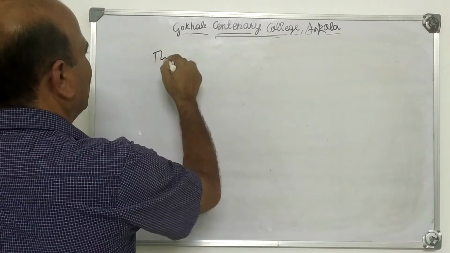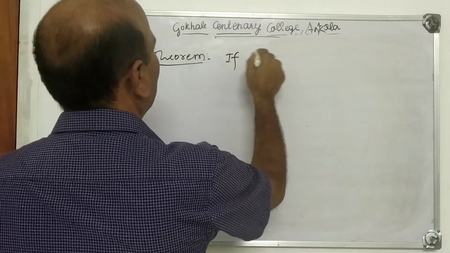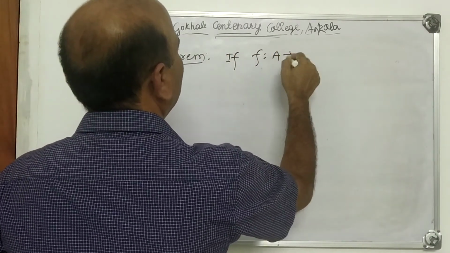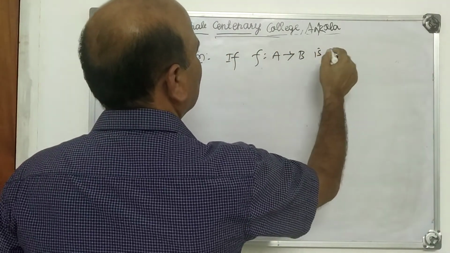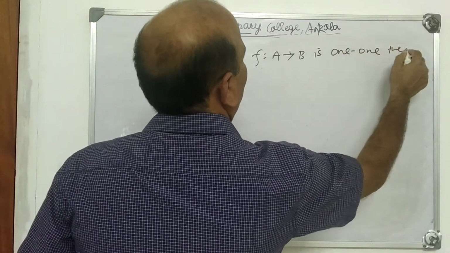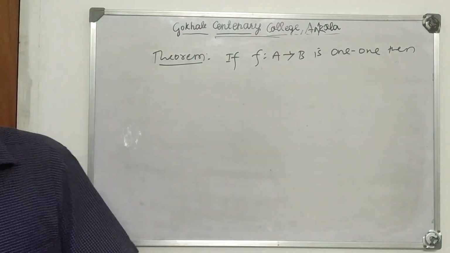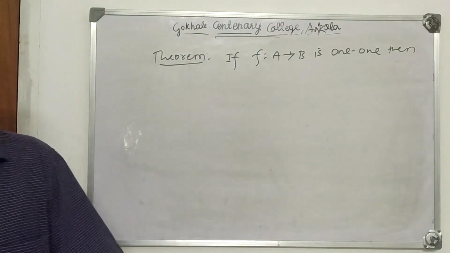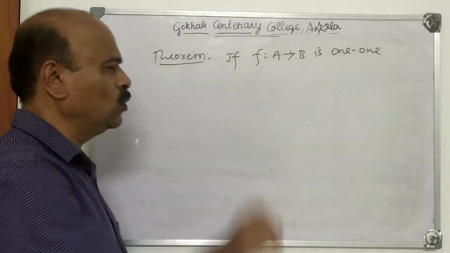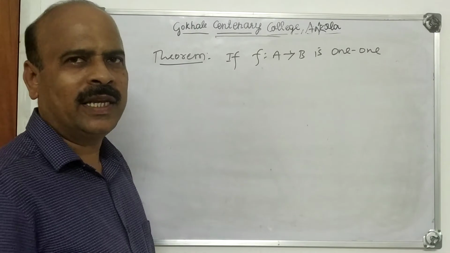Now the next theorem is like this. I can give only the statement of this; I will prove the theorem in the next video.